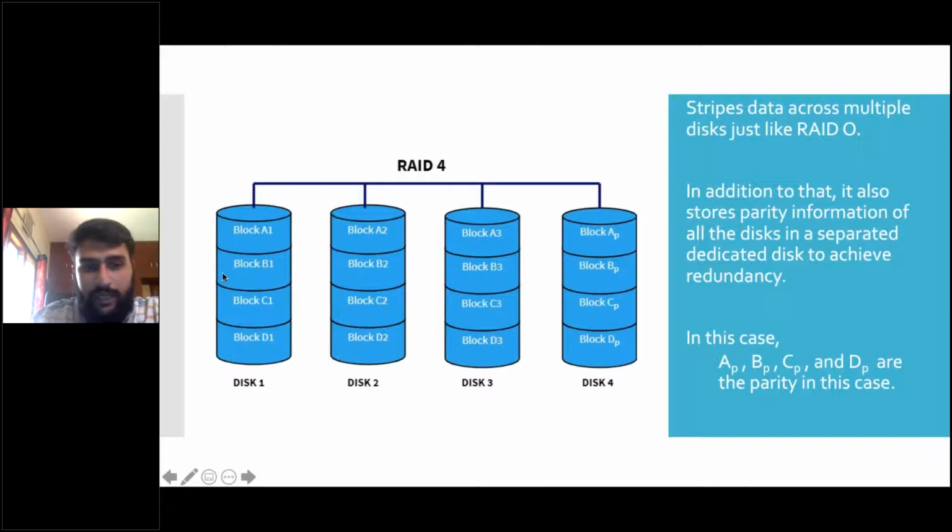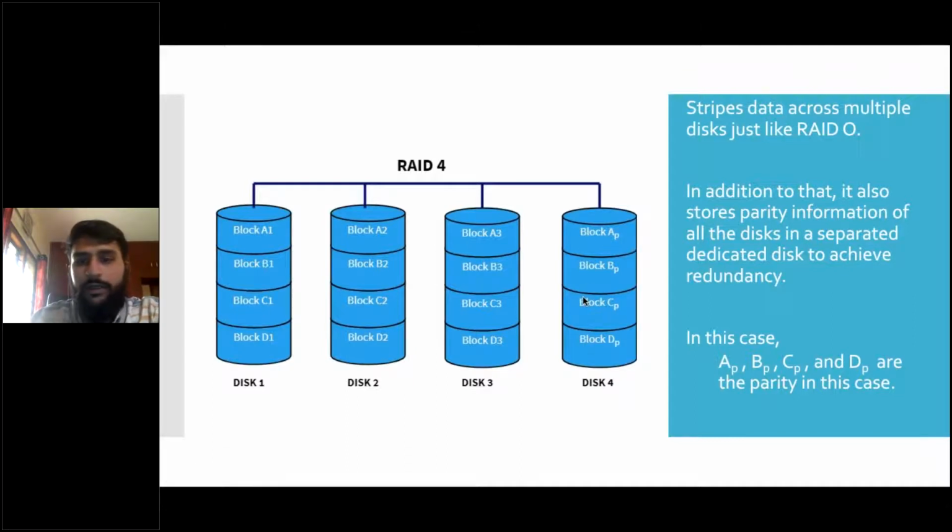And let's look at the second row: block B1, B2, B3, and block BP. There is another parity for the B blocks. In the same way, block C1, C2, C3, there is a parity for C block also, and there is a parity for D block also. In total there are 4 disks, and in that, one entire dedicated disk, that is disk 4, is used for parity.